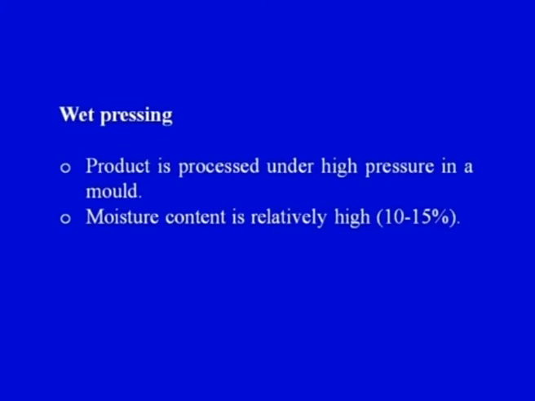Moisture content is relatively high. So we can see that in dry pressing the moisture content was low, whereas in wet pressing the moisture content is 10 to 15%. So in wet pressing the moisture content is high, and therefore the name wet pressing comes into the picture.